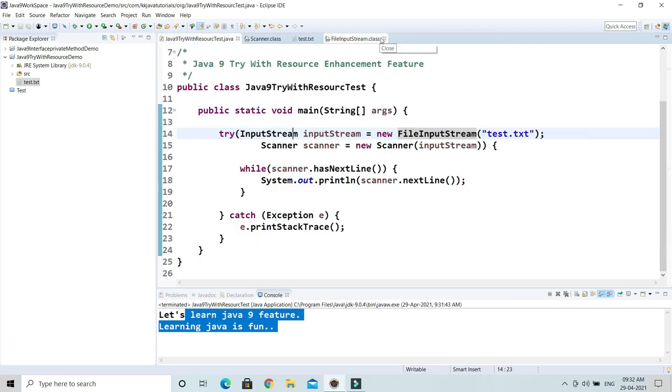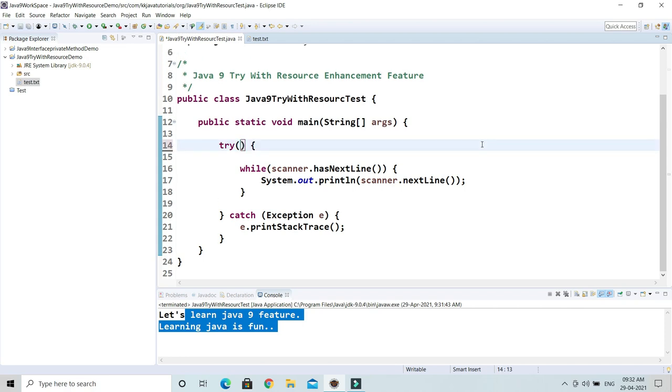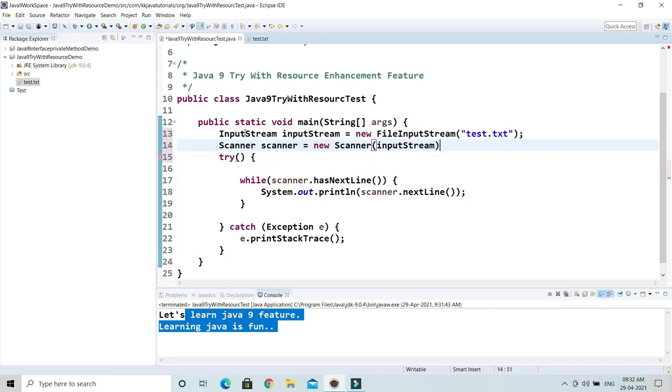Now what enhancement happened in Java 9? In Java 9, you can declare these resources outside of this try. So I can declare these resources outside of try, and here you can pass these resources, something like this. In Java 7, this code is not valid at all. It says, okay, you have to give the semicolon. So this is valid in Java 9, guys.